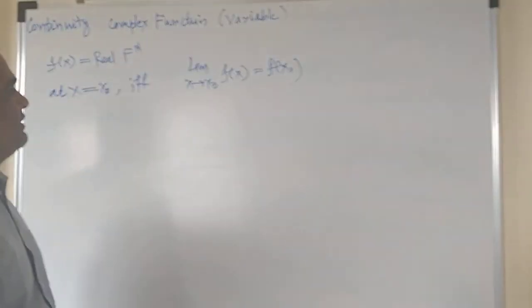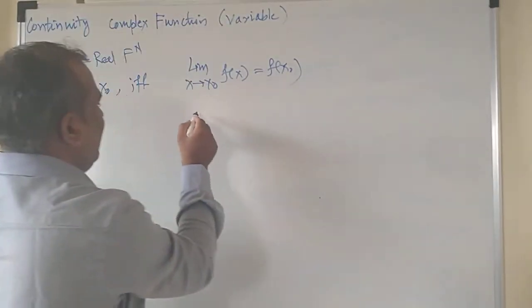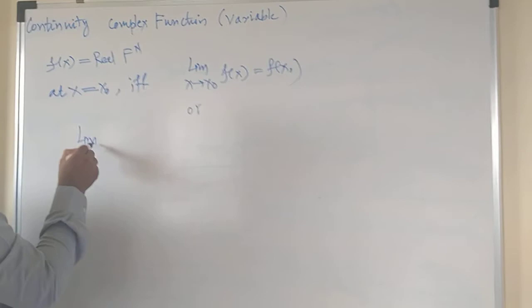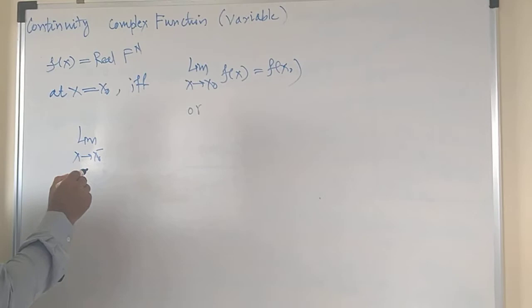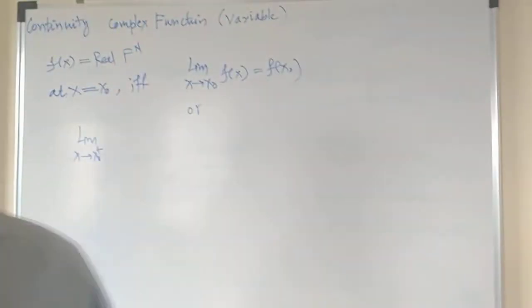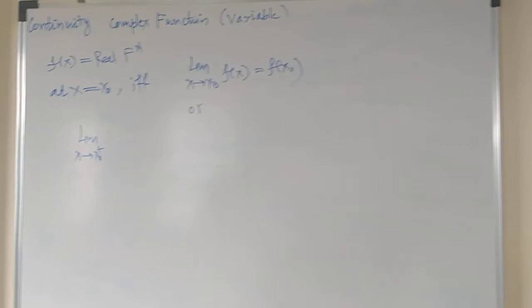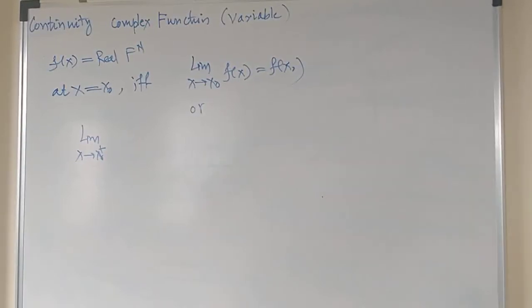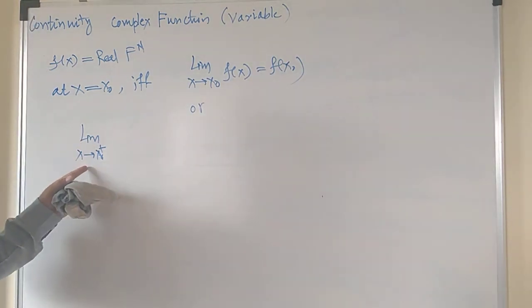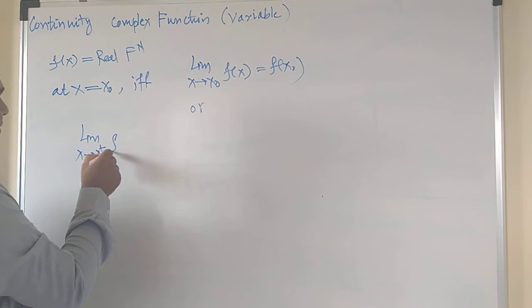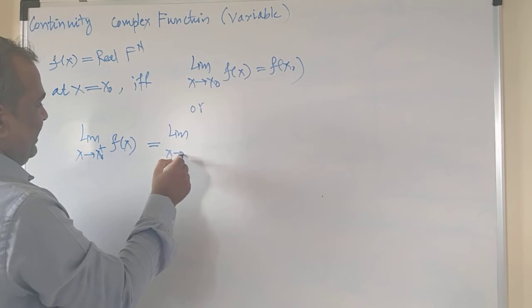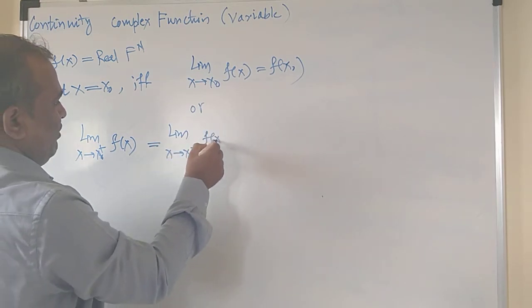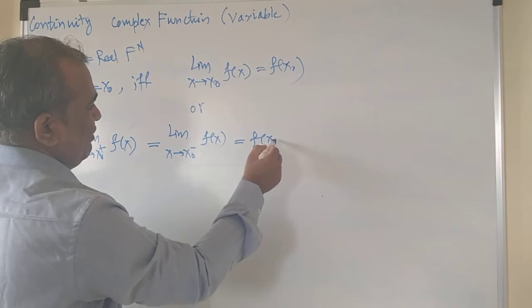Or one more definition is that if its right hand side limit, limit x tends to x naught plus f of x, is equal to limit x tends to x naught minus f of x, is equal to f of x naught.